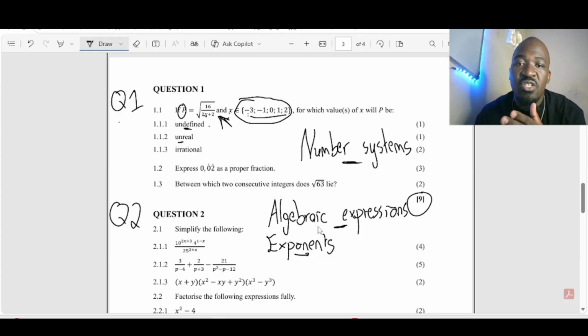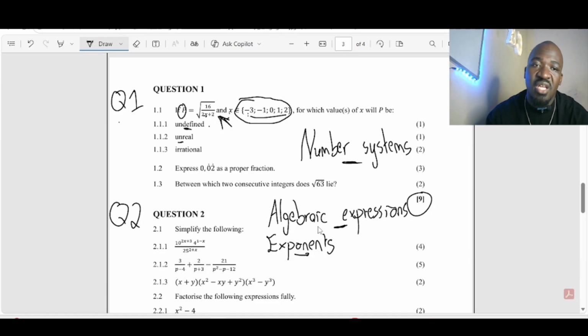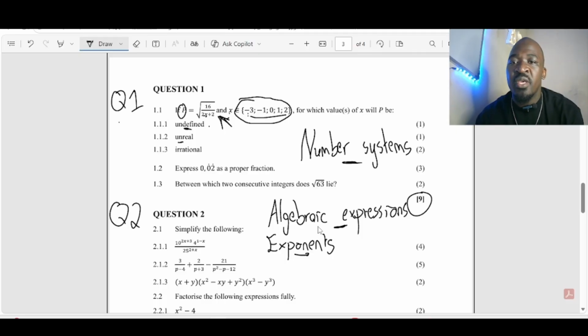So as long as we put those values, either -3, -1, 0, 1, or 2, and they give us undefined or a math error, then we are going to take those values as values that are giving us undefined. So we're going to take that P as the values of X which are giving us that undefined. I don't know if it's clear, but I want you to try and check. You understand?